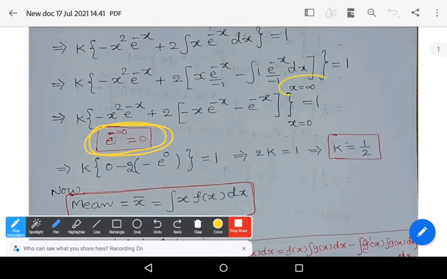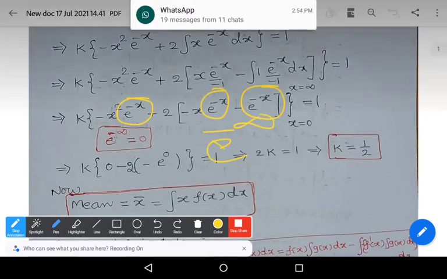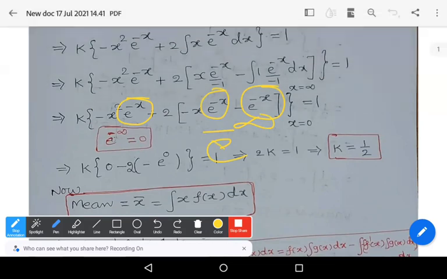So if you substitute the upper limit infinity, the whole upper limit becomes 0, because e power minus x is present in every term. You get e power minus infinity, which is equal to 0. Complete upper limit is 0.